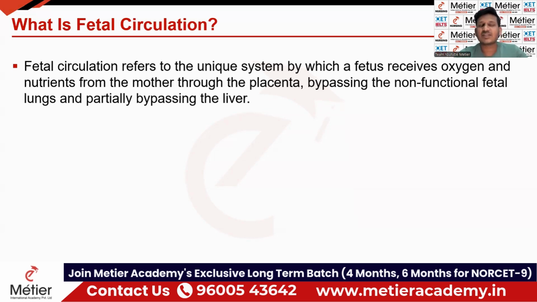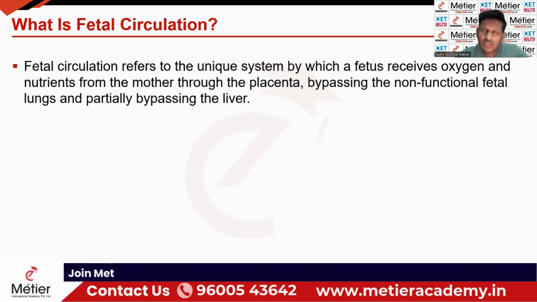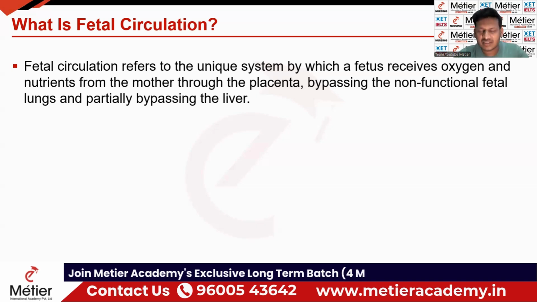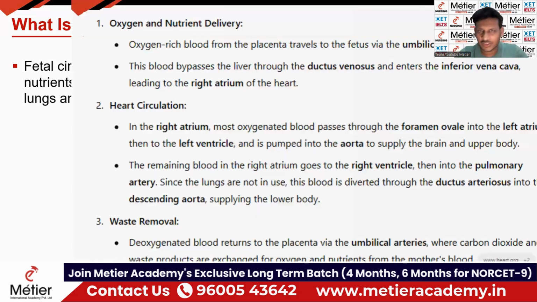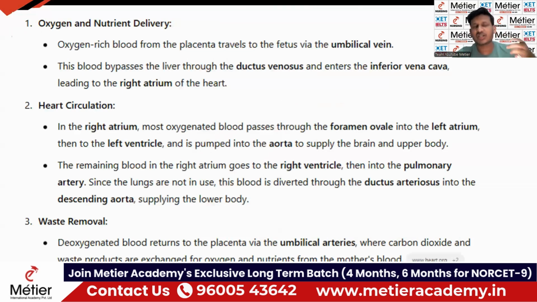There are so many changes in the systemic circulation of the fetus. That is called fetal circulation. Once again, non-functional lungs and a non-functional or partially functional liver are present in the fetus, so many bypasses happen in the circulatory system. In detail we will mainly discuss three things: how the oxygen is transported, how the deoxygenated blood is formed, and how the ductus venosus, ductus arteriosus and foramen ovale play a vital role in fetal circulation.